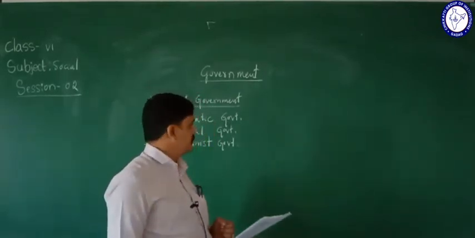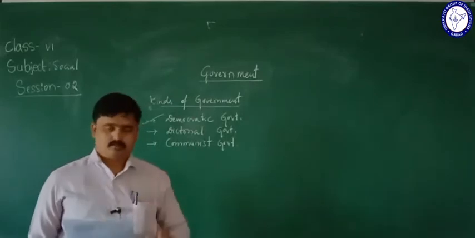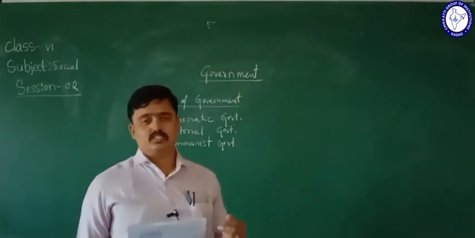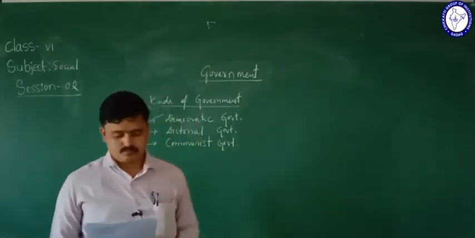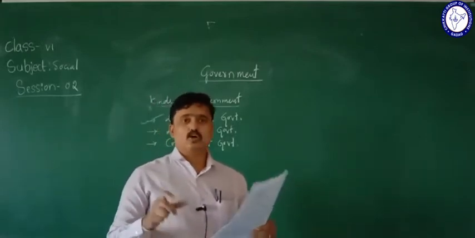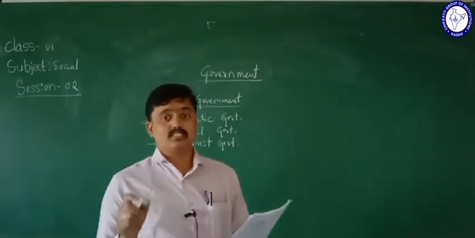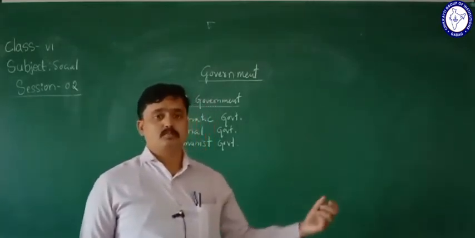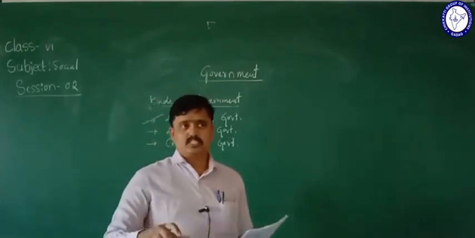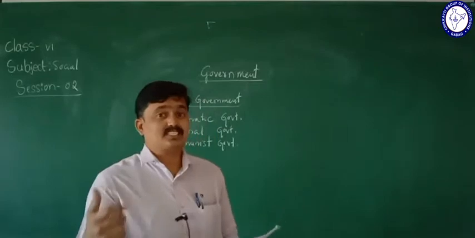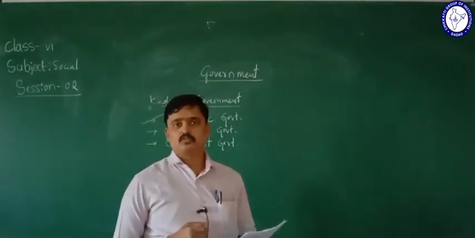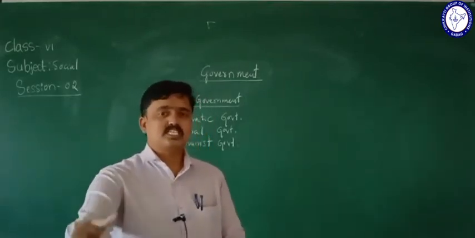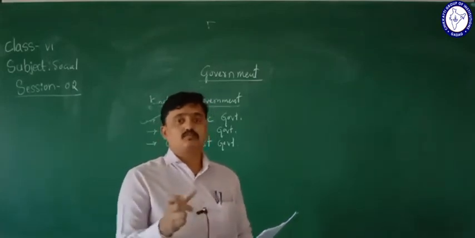Then one more is the government of the people. That is also one of the fundamental principles of the democracy. What is government of the people? We know that democracy is a government by the people. As I told, according to Abraham Lincoln, democracy is a government of the people, by the people, and for the people. The people select their representatives, and indirectly they rule the government. So that's why they say government of the people.